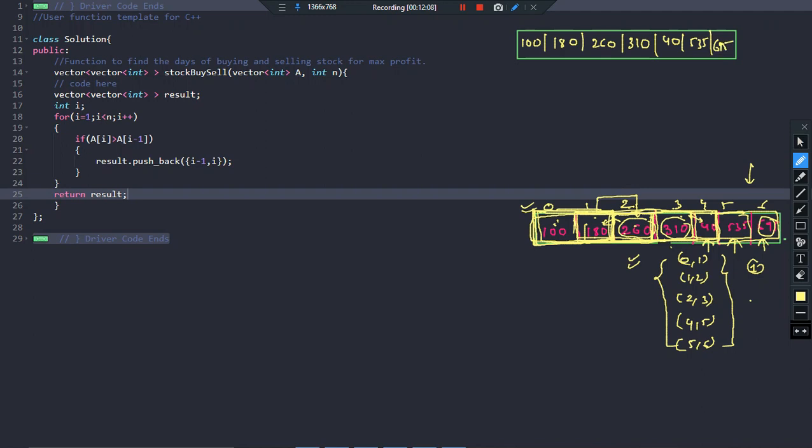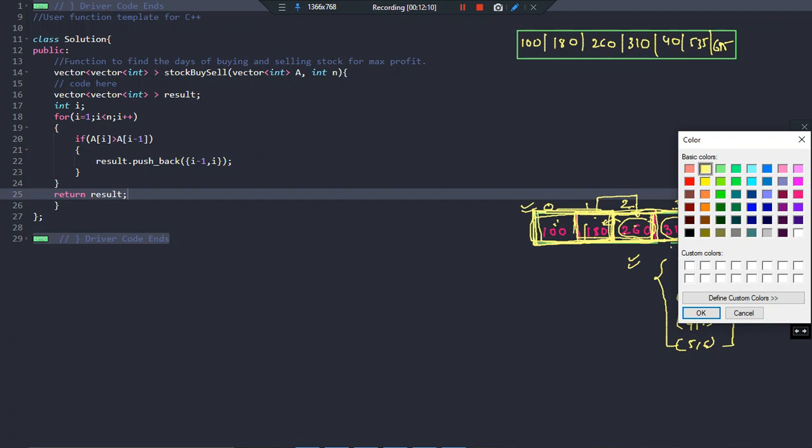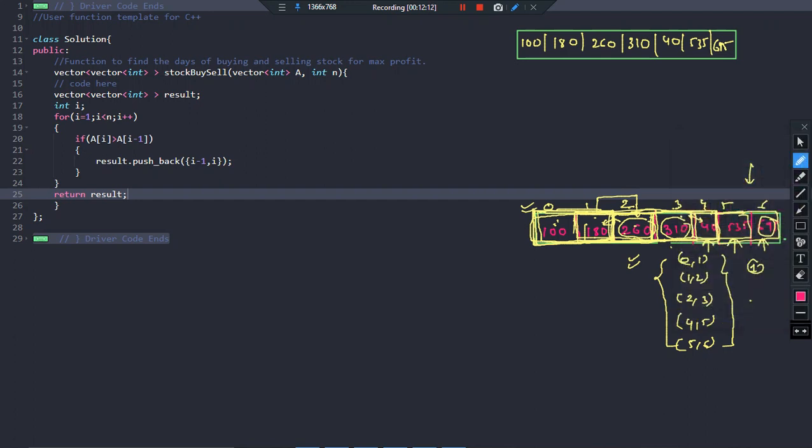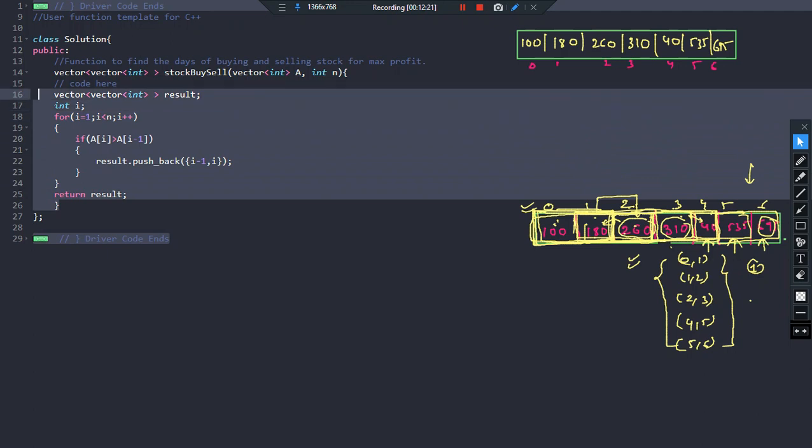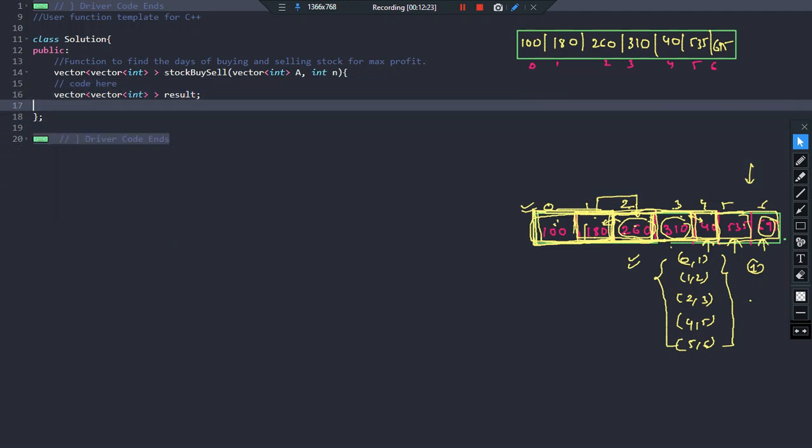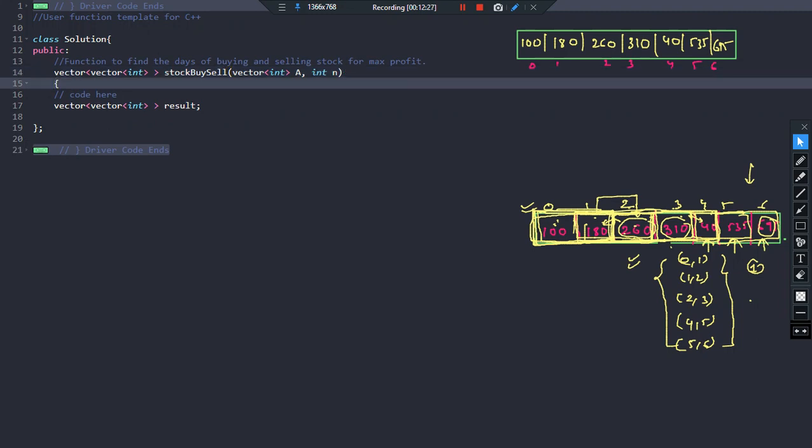Fine. The index values are basically 0, 1, 2, 3, 4, 5 and 6. Done? Great. So now I am going to write another code for this particular problem. So let me just rub these two. Obviously I will be requiring what? A vector of vectors, so that remains the same.